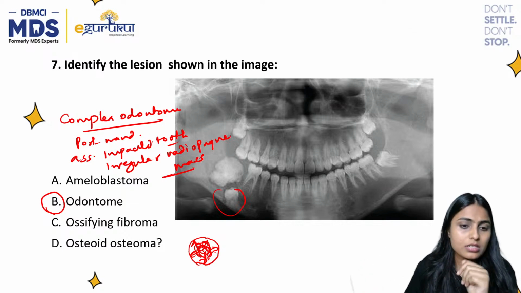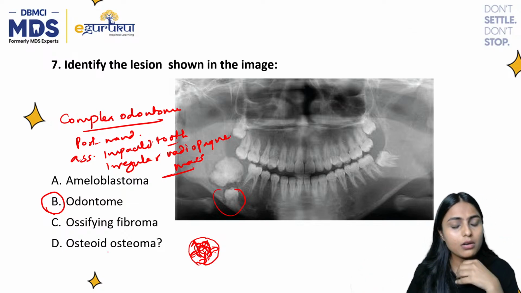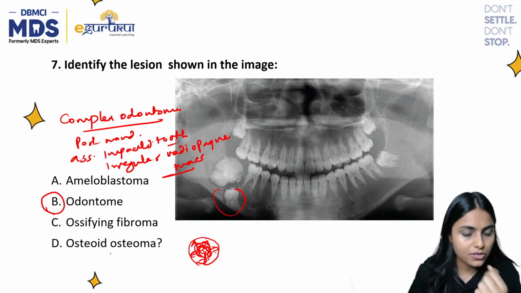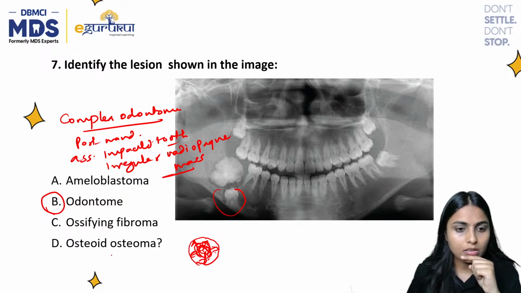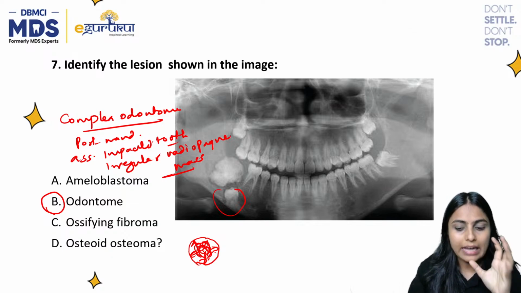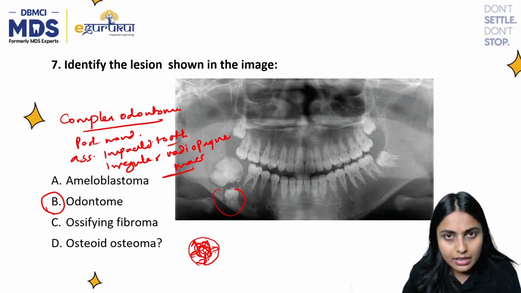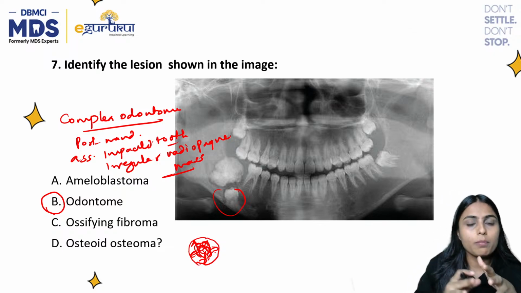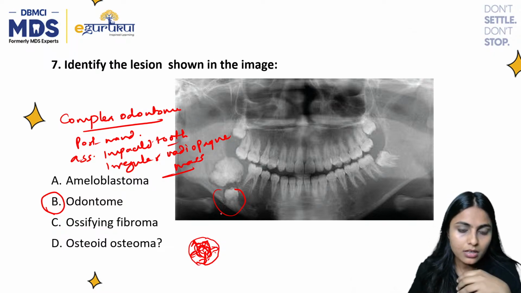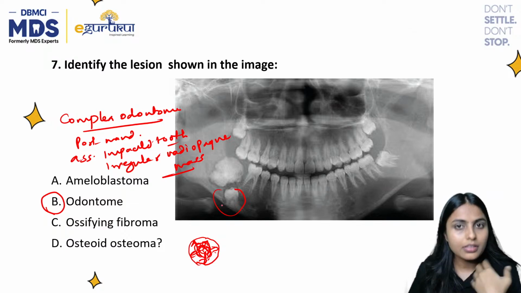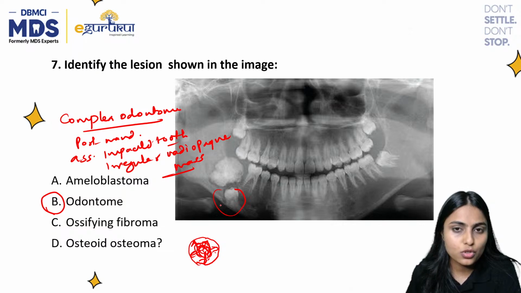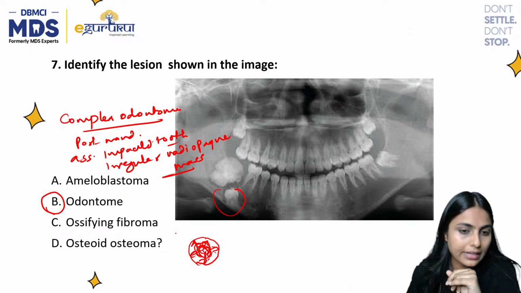Osteoid osteoma is basically a benign tumor, and it is extremely rare in the jaws. It is common in the cortex of limbs. It affects the cortical bone of limbs, and in case it occurs in the jaws, it mostly affects the body of the mandible.